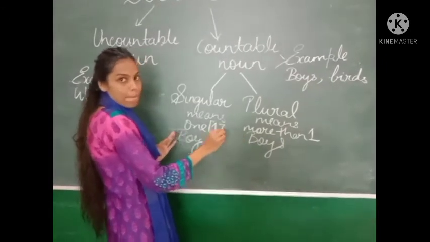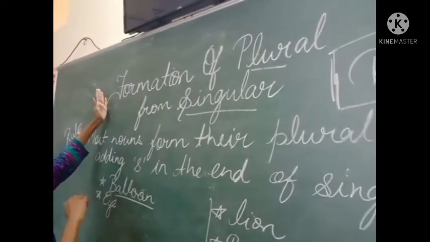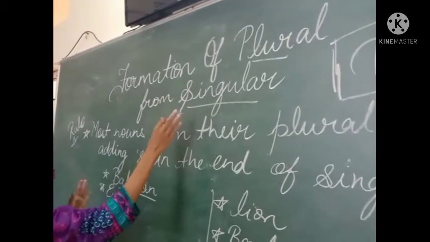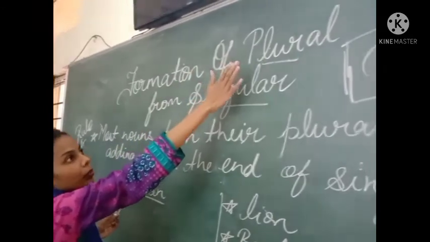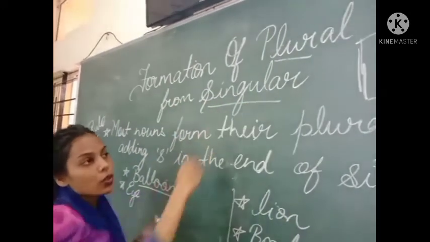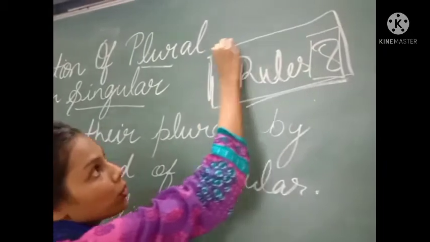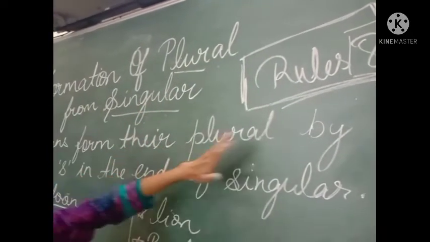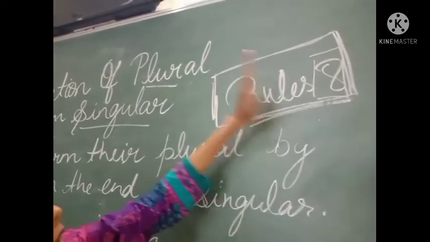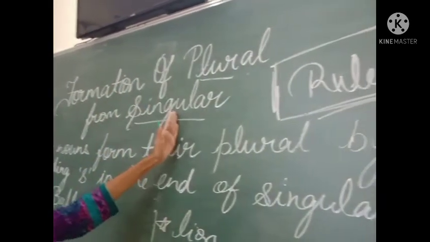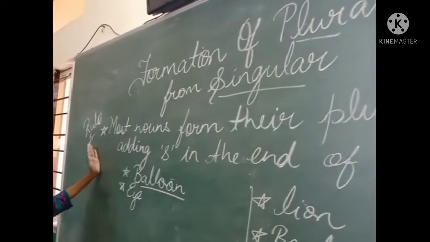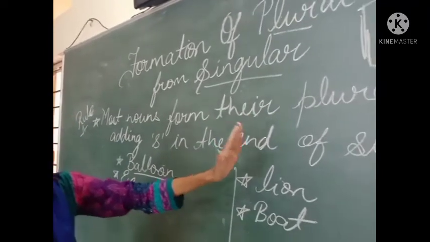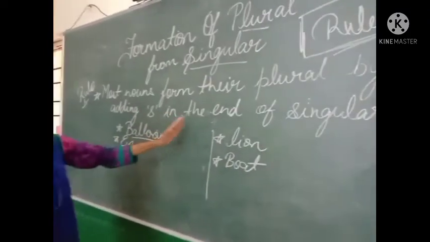Okay. We are going to learn how we can convert singular nouns to plural. So now we will do the formation of plural from singular noun. Basically there are 8 rules to convert plural from singular. How many rules are there? There are 8 rules to convert plural from singular. So rule 1 says that most nouns form their plural by adding s at the end of the singular noun.